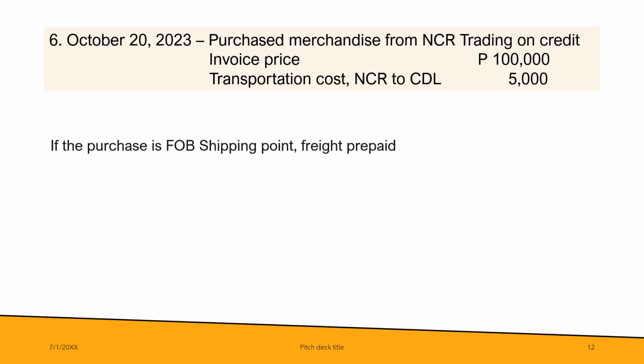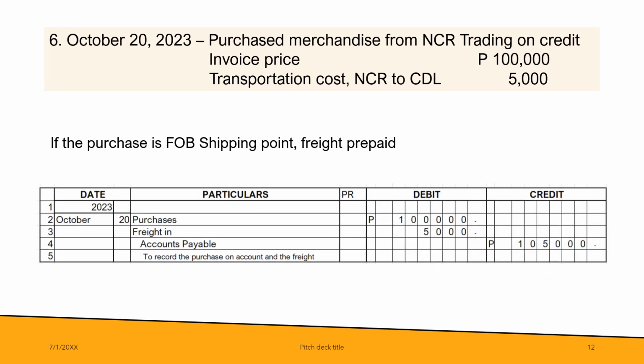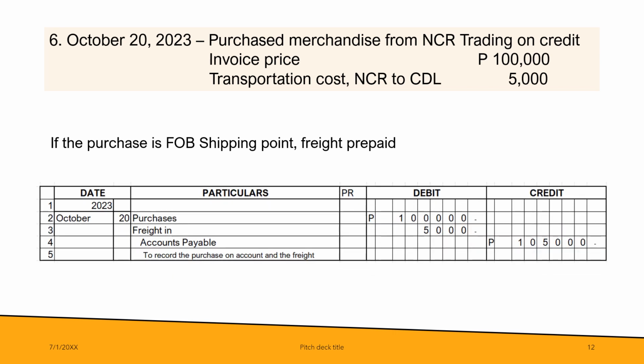Okay, what if the shipping term is freight prepaid? Initially, it was freight collect, meaning it's the buyer who pays the shipper. In here, freight prepaid means the seller pays the shipper, but the transportation cost should be shouldered by the buyer. So what will be the journal entry? Debit purchases 100,000, debit freight in 5,000 and credit accounts payable 105,000.